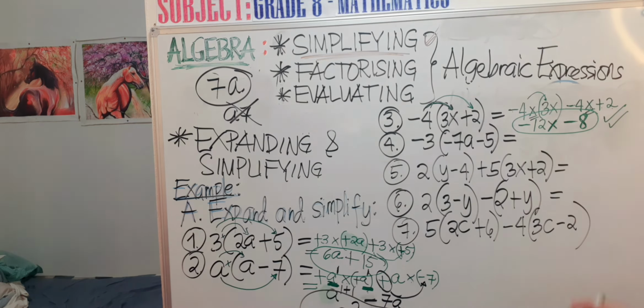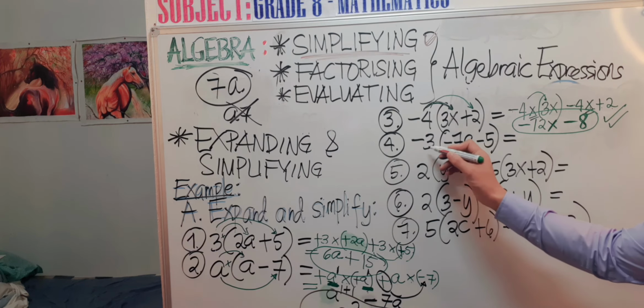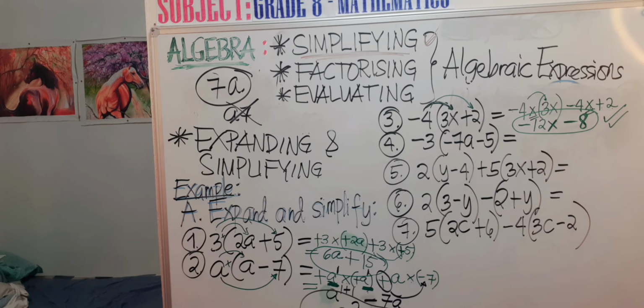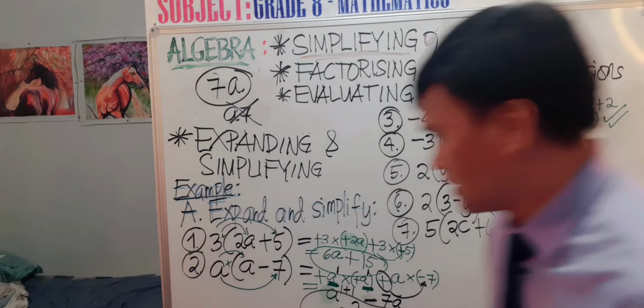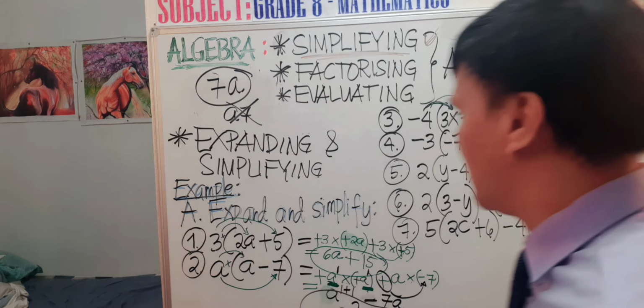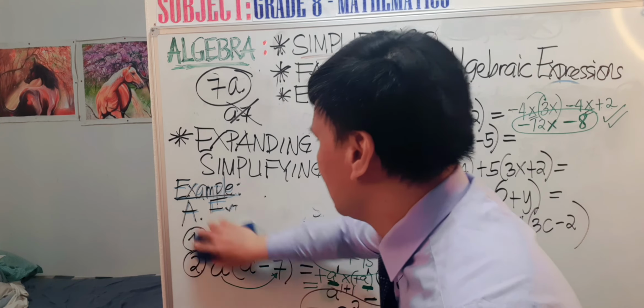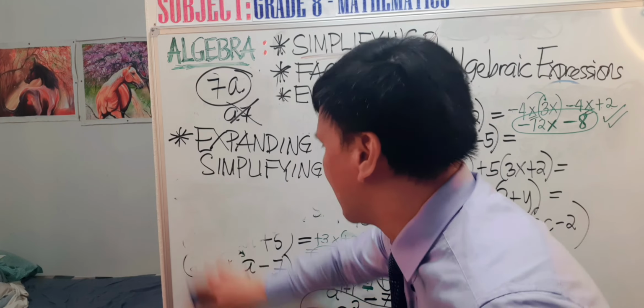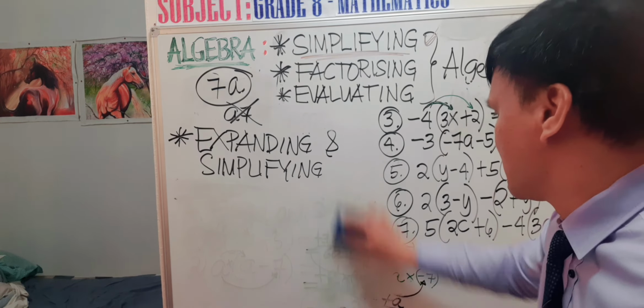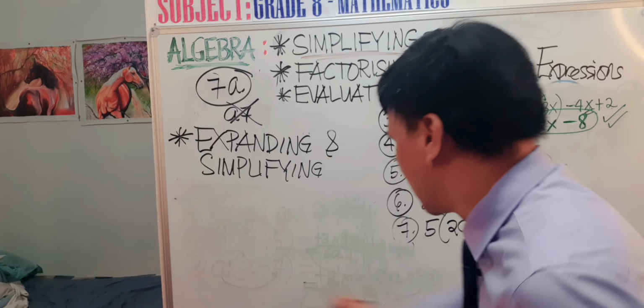Okay. Next one, we have negative 3. In order to give us a space, I will first remove this one now, so we can have another space.